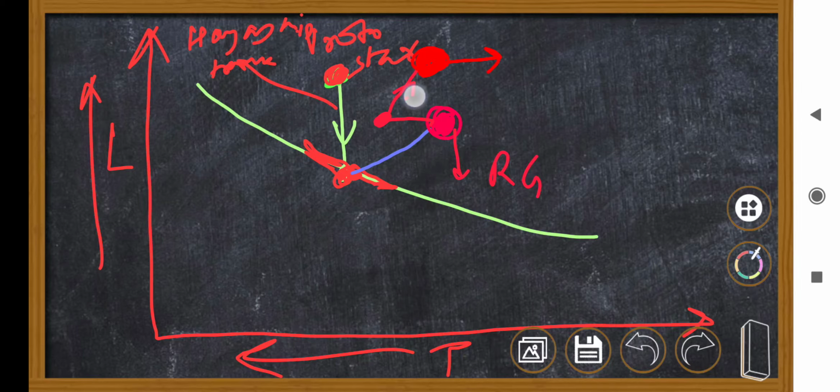So this branch is called AGB branch. This branch is called red giant branch. So in a nutshell, a low mass star will follow these three steps, going from 1 to 2 and 2 to 3 and 3 to 4.